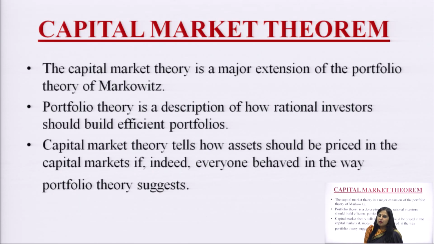According to Harry Markowitz, there are various securities in the market, and if they are combined in different combinations and different proportions, we get a large number of portfolios. If we analyze these portfolios on the basis of their risk and returns, there are some portfolios which dominate the others.